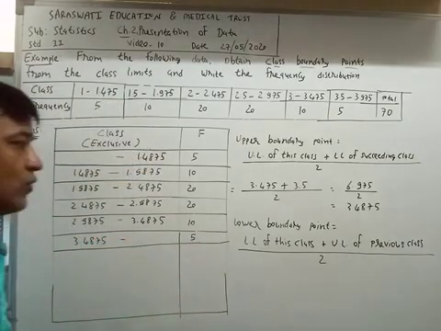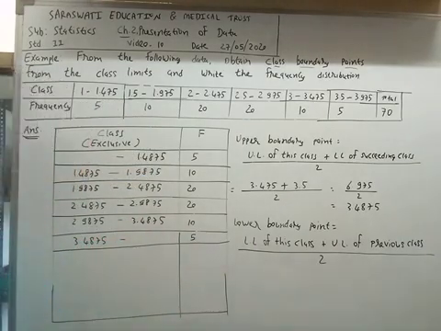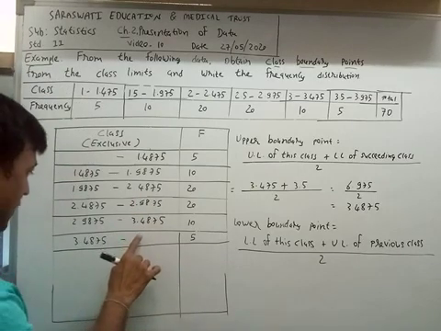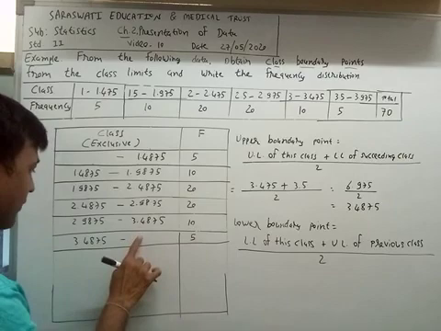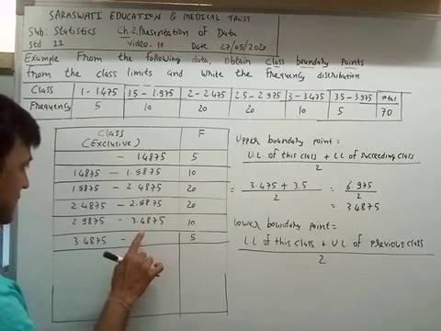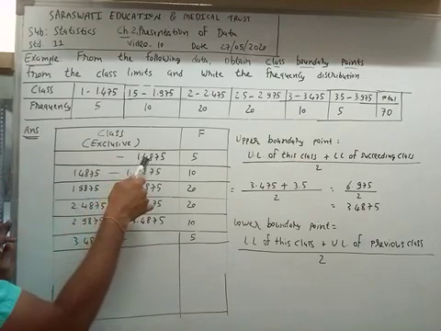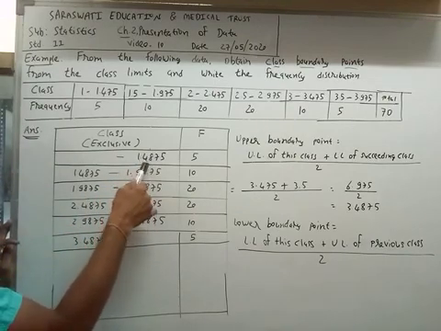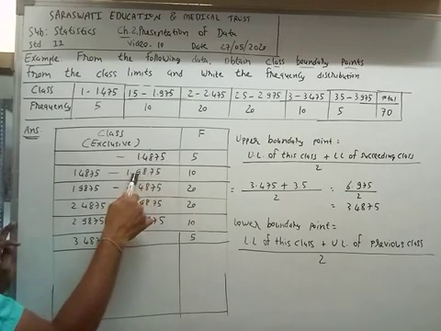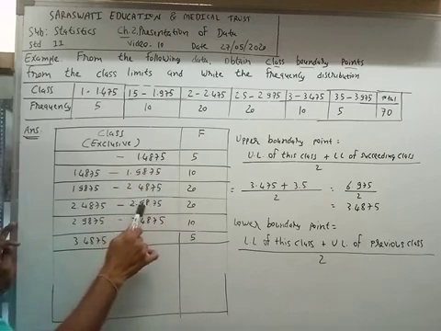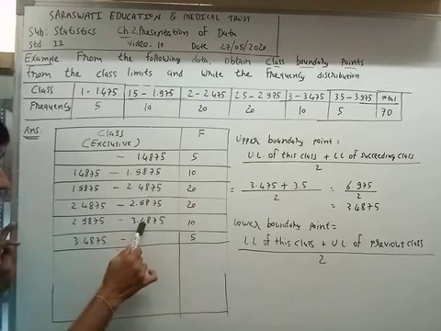Now you can think: what is the upper boundary point of the last class? You have seen this sequence: 1.4875, 1.975, 2.4875, 2.975, 3.4875.